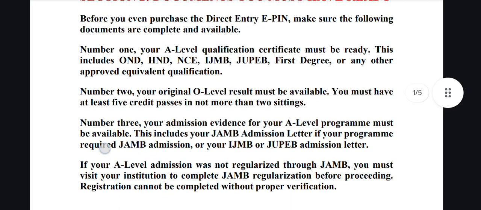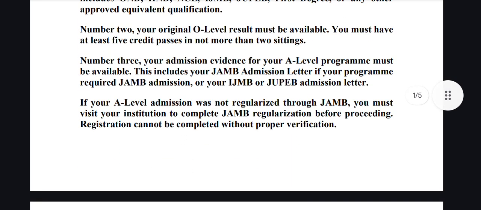So that's number one document you must have. Number two is your O-level result. It must be available, and you must have at least 5 credit passes in no more than 2 sittings, depending on the course you want to apply for. So it is very important that you know the O-level requirement for the course you want to apply for. Apart from possessing the A-level certificate or the A-level results, you have to know the credit requirement of the program you want to apply for.